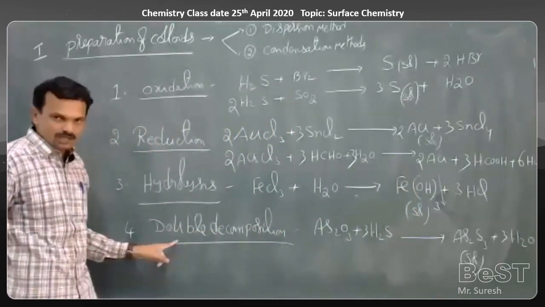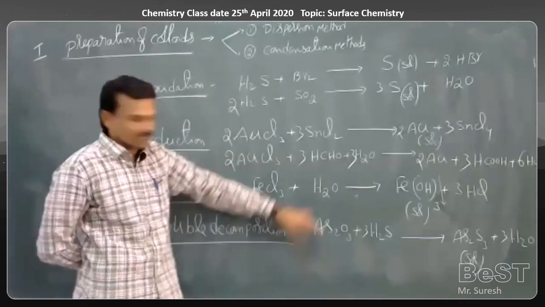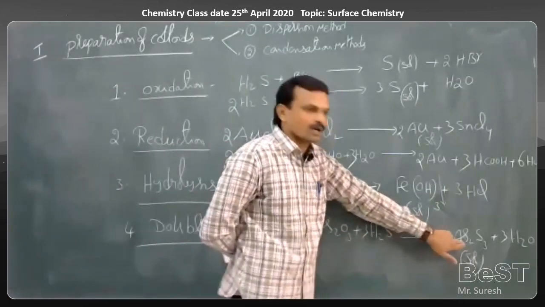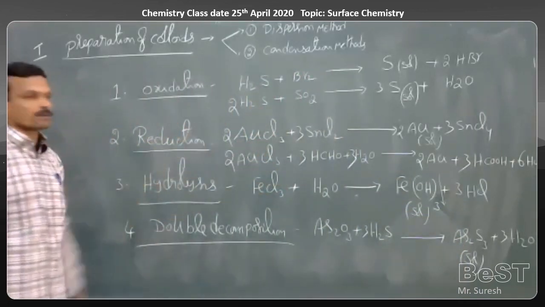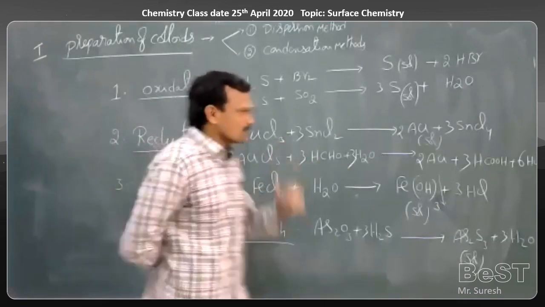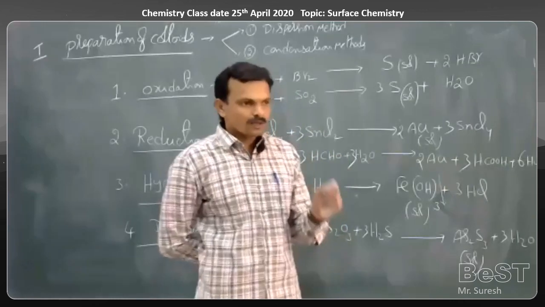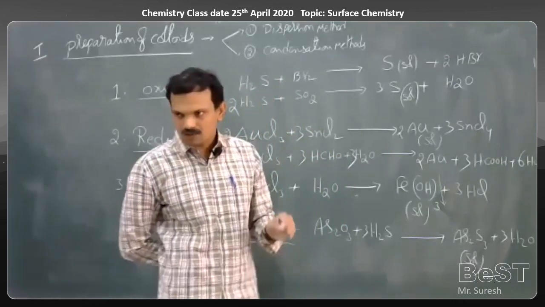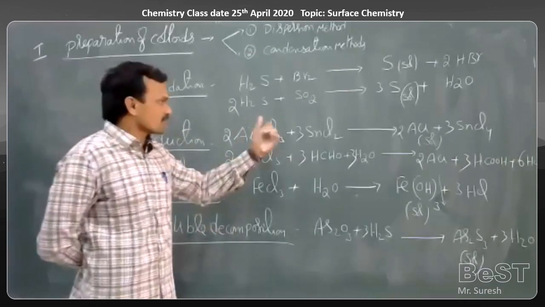Double decomposition: on passing H2S gas through the solution of arsenic oxide, we get an arsenic sulfide colloidal solution. These are some simple chemical methods used for preparation of colloidal solutions. Other than this, there are some other methods, namely peptization and the Bredig arc method. Okay, those two methods we'll discuss in the next class. This is for today's class.